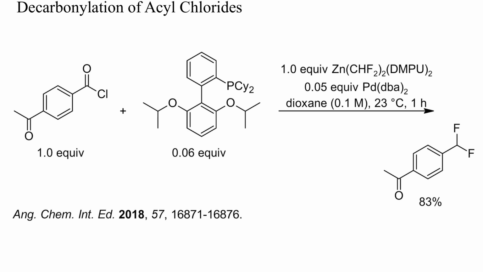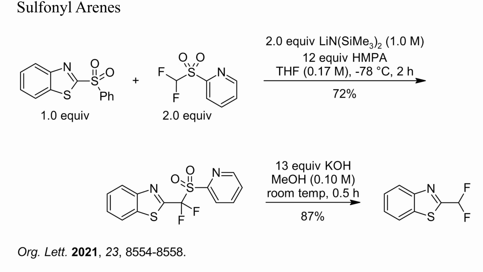With a bulky phosphine ligand, however, the decarbonylation already proceeded at room temperature, which greatly increased the scope of this chemistry. Occasionally, aryl sulfones can be suitable substrates for aromatic nucleophilic substitutions. Here, with the aid of a strong base, a difluoromethyl sulfone was arylated with a benzothiazolyl sulfone. Then, one further cleavage of a carbon-sulfur bond with potassium hydroxide yielded difluoromethyl benzothiazole.